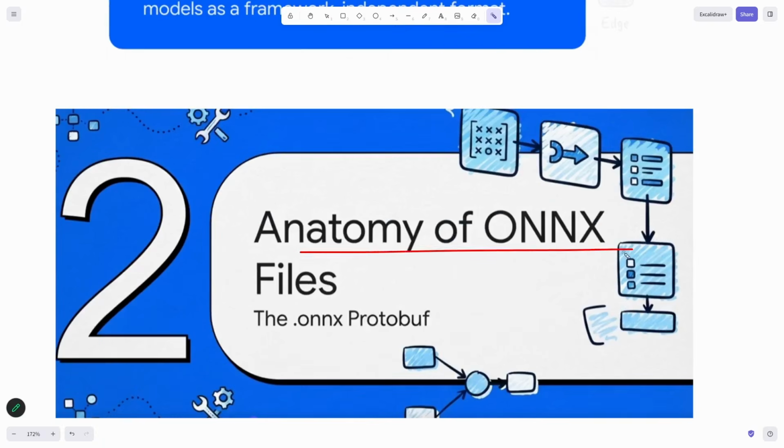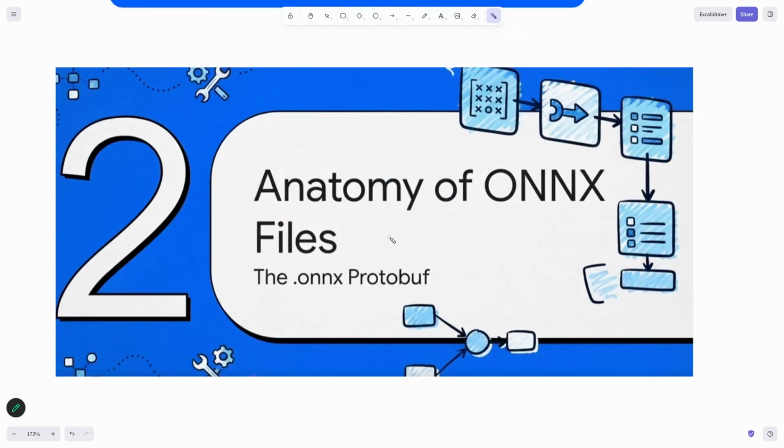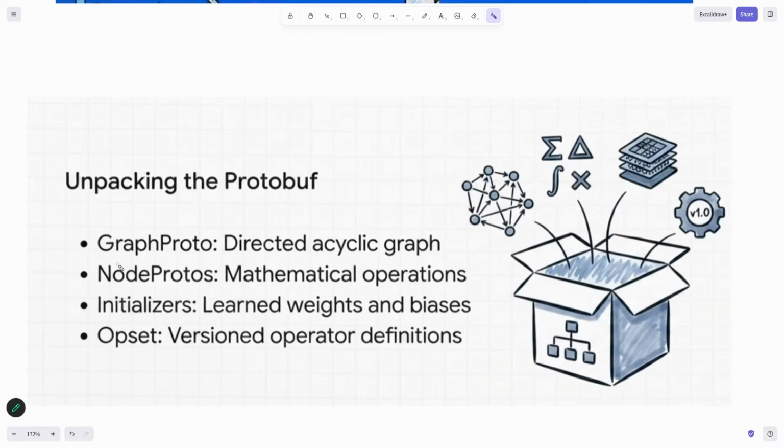Now, anatomy of ONNX files. What is exactly captured in this format? How can we use it somewhere else? So, four things are captured. First, the neural network. The entire neural network is captured: what the inputs are, how the inputs are, all the layers, everything is captured. So, first thing done, neural network captured.